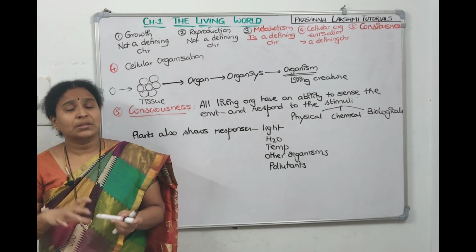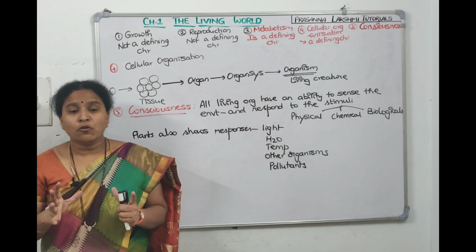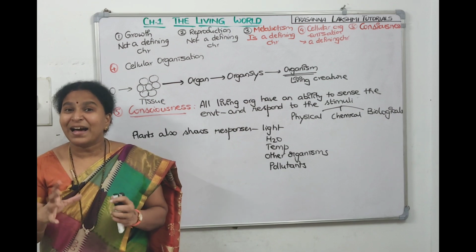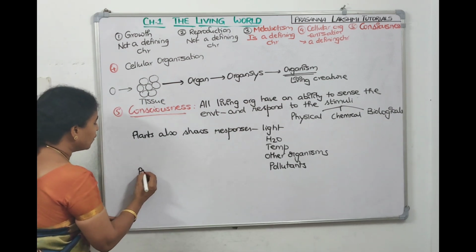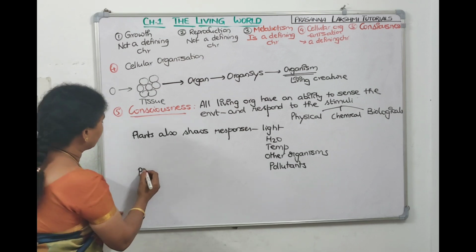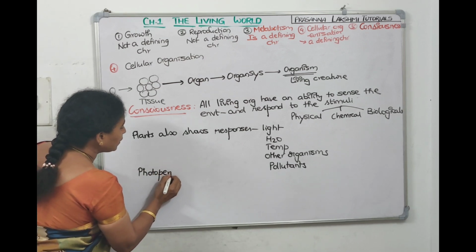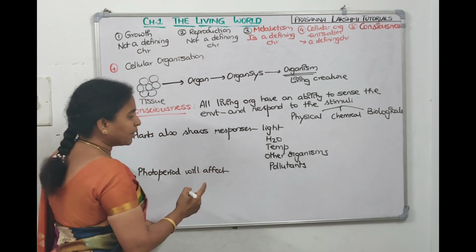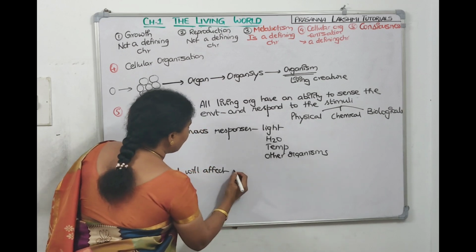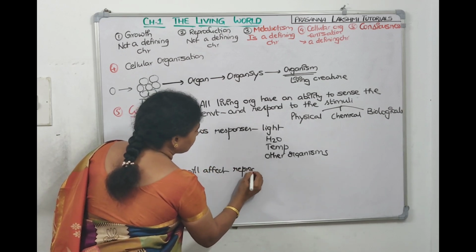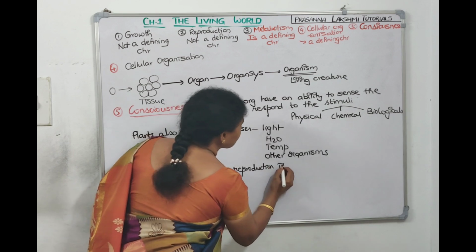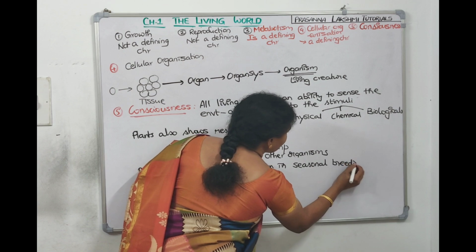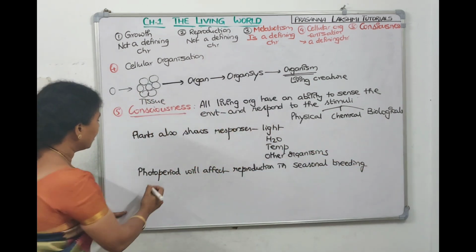Then I told you there is a period which is called photoperiod. Photoperiod affects reproduction in seasonal breeders. Photoperiod also affects flowering in plants. In animals, photoperiod means how much light duration is required. Photoperiod will affect reproduction in which breeders? In seasonal breeders. Frogs and all, they breed only in the rainy season, like that.